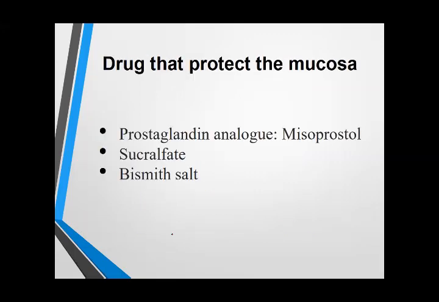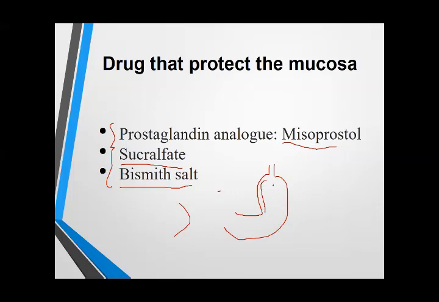Then the drugs that protect the mucosa. Which drugs are they? Prostaglandin analog, misoprostol, and sucralfate and bismuth salt. All three increase the release of mucus and bicarbonate and form a protective layer over the mucosa of the gastrointestinal tract.